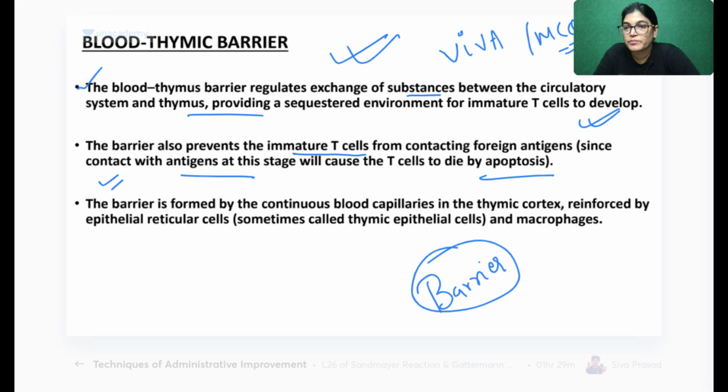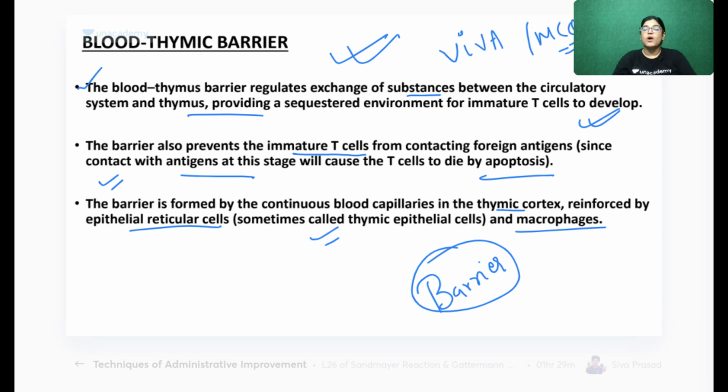and they will not die by the process of apoptosis. So if it is asked what is the role of blood thymic barrier, the blood thymic barrier prevents the antigens of the blood or foreign structures from reacting on the developing T lymphocytes, so that interaction is not possible. The T cells which are maturing do not die by the process of apoptosis. The barrier is formed by blood capillaries of thymic cortex, also by epithelio-reticular cells and macrophages.